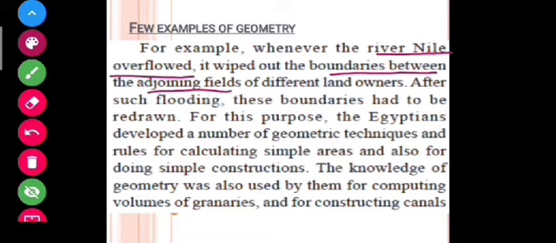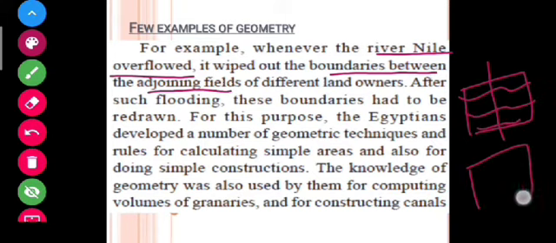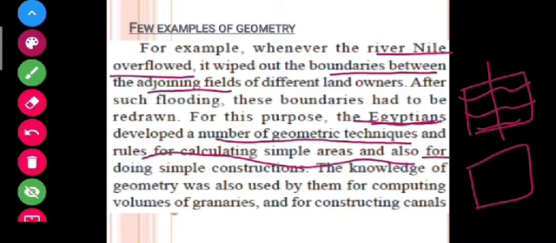If this is a field, these are the boundaries, and when the river flows, it destroys the boundaries. So for this purpose, the Egyptians developed a number of geometric techniques and rules for calculating simple areas.